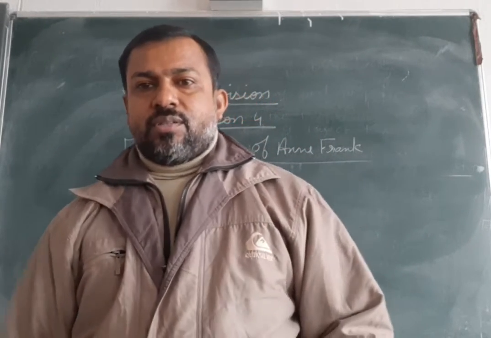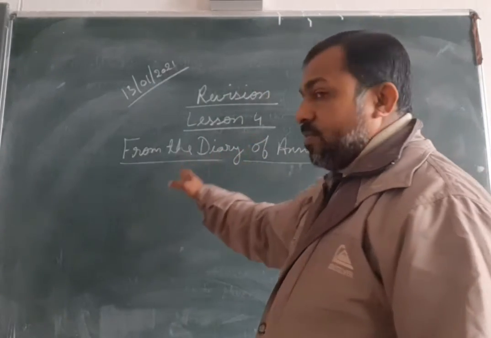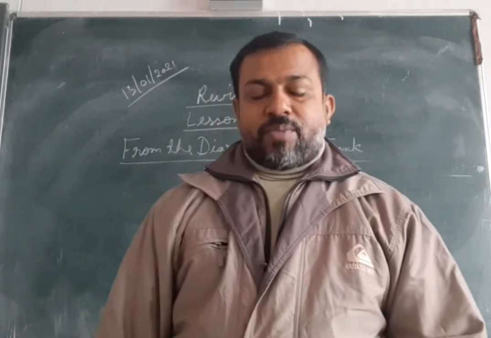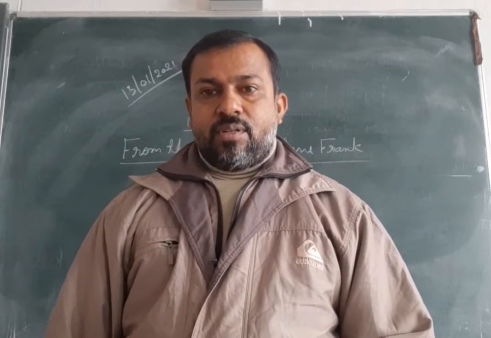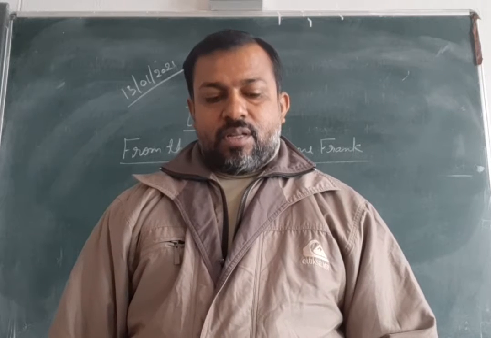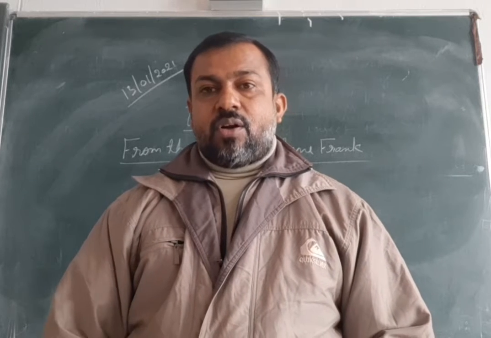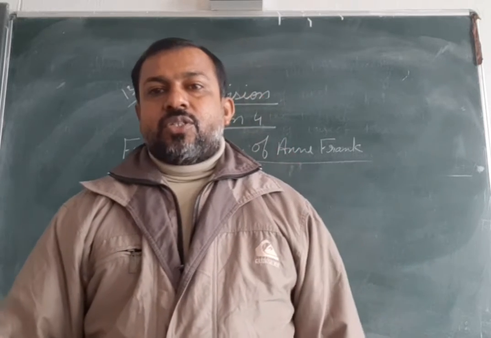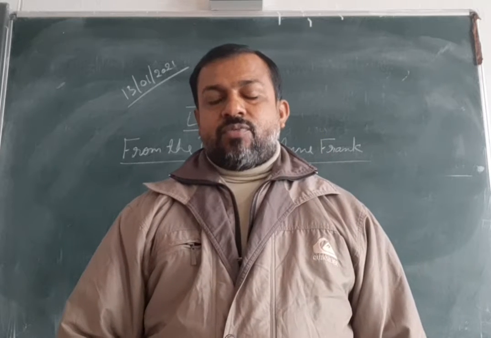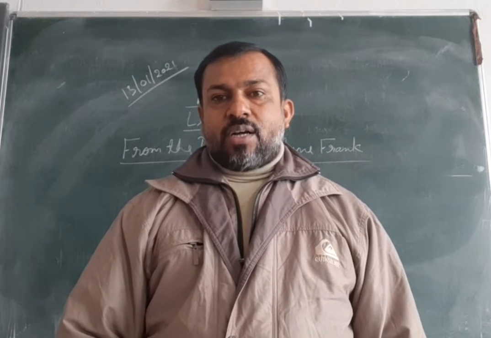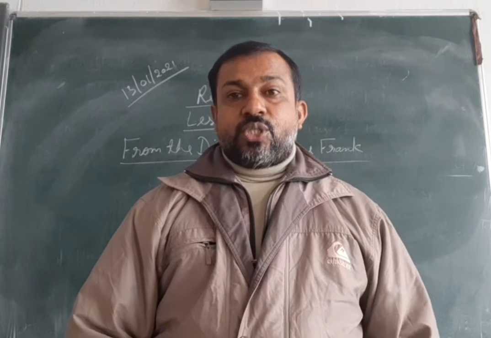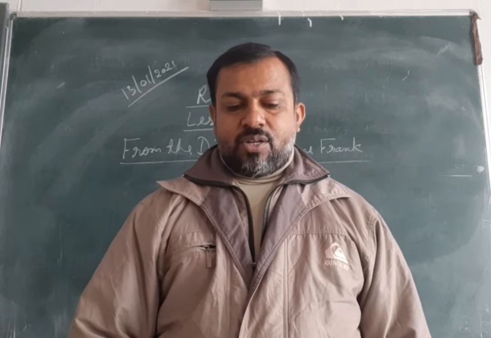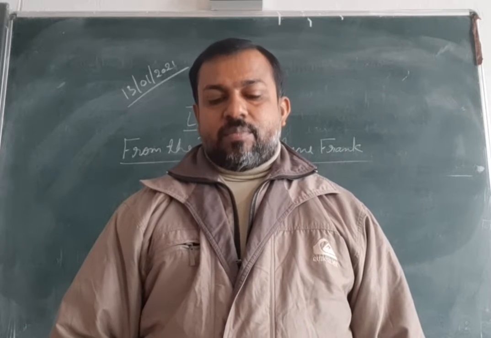Today in the revision, I am taking lesson number 4 from The Diary of Anne Frank. The present chapter is an extract from the novel The Diary of a Young Girl. This novel was based on the diary entries made by Anne Frank between 12th June 1942 and 1st August 1944. She was a Jewish girl and had become one of the most renowned and discussed of the Holocaust victims.